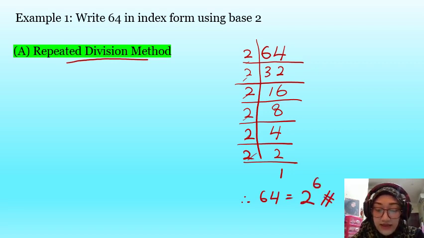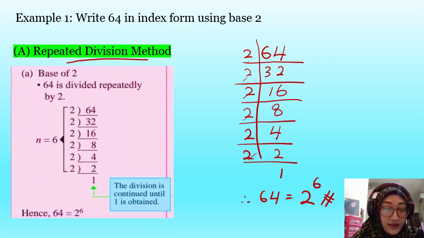Alright? Okay, let's look at the example from your textbook. The step. As you can see, the step is the same. 64 is divided repeatedly by 2. So we divide repeatedly by 2 until you get 1. So the answer is here. 2 to the power of 6. Okay, now let's look at the second method.